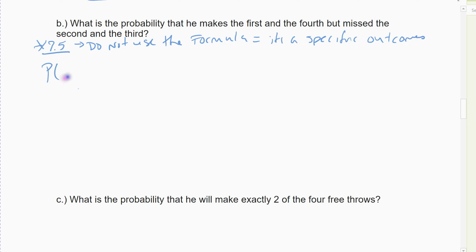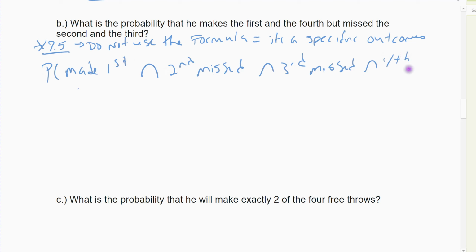What's the probability he made the first, but missed the second, missed the third, but made the fourth? That specific case is what we did in Chapter 7. We multiplied out all 4 outcomes with their individual probabilities.